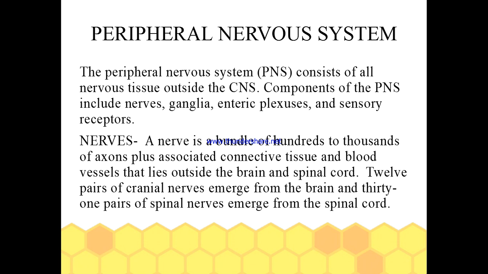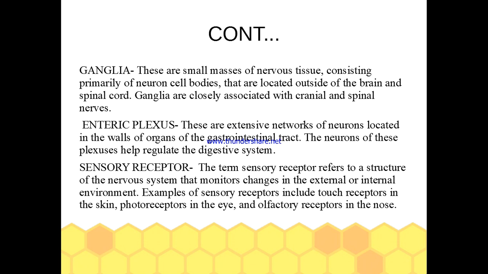Nerves. A nerve is a bundle of hundreds to thousands of axons plus associated connective tissue and blood vessels that lie outside the brain and spinal cord. 12 pairs of cranial nerves emerge from the brain and 31 pairs of spinal nerves emerge from the spinal cord.